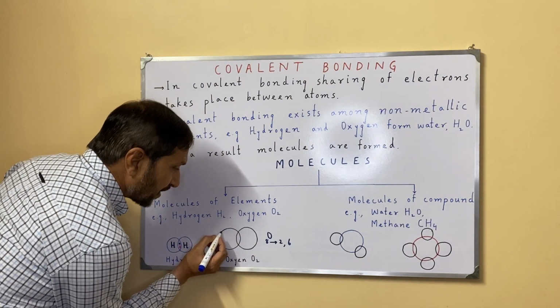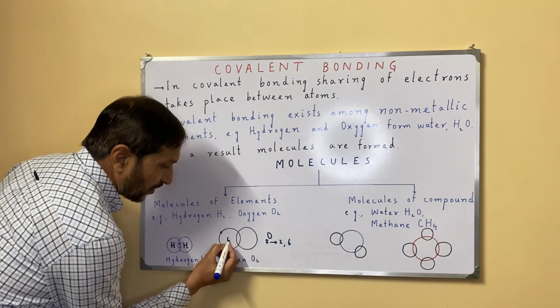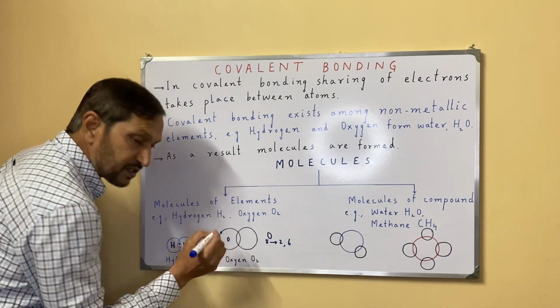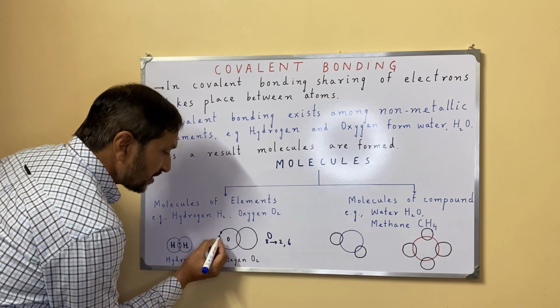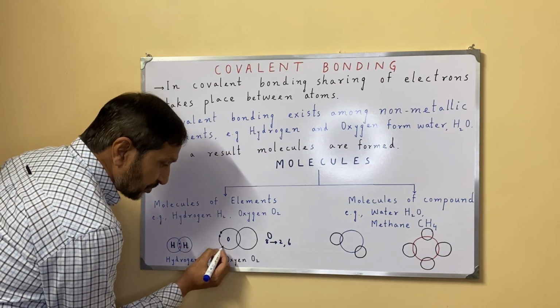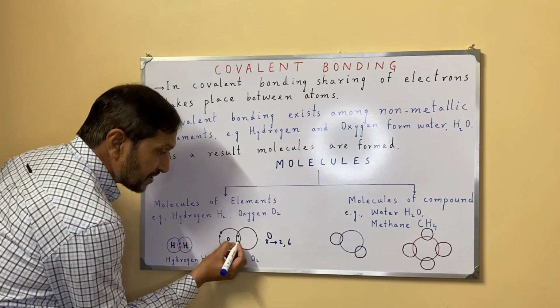Now I am drawing 6 electrons for this oxygen. This is one oxygen atom, and how many electrons is it having? 6 electrons. 1, 2, 3, 4, 5, 6.